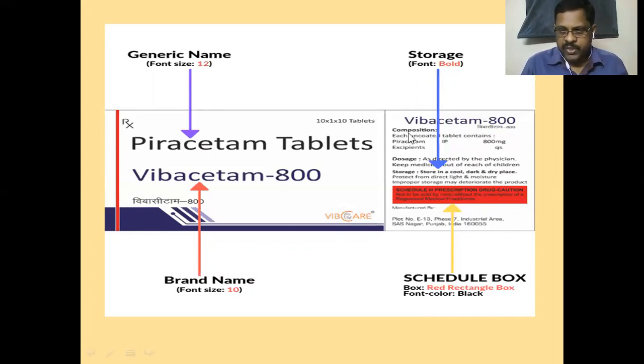Along with this, the composition, and which standard we are following: IP standard, USP standard, BP standard. So if you test according to the Indian Pharmacopoeial standard, this will pass the test. That is the indication. Piracetam IP 800 milligram is the label claim. Excipients are used in this, quantity sufficient. Like that, information on storage conditions, dosage, manufacturer's address, brand names, trademarks, everything will be there.